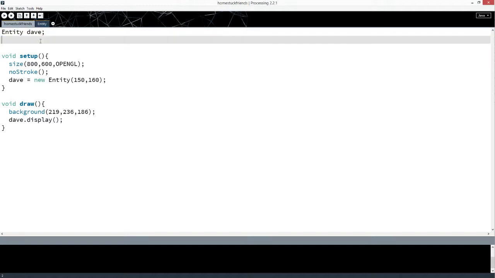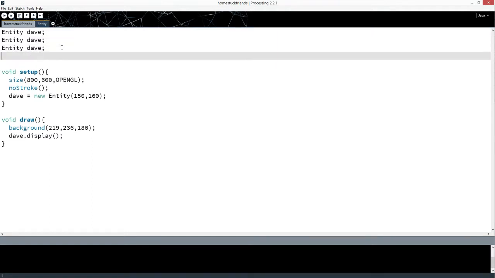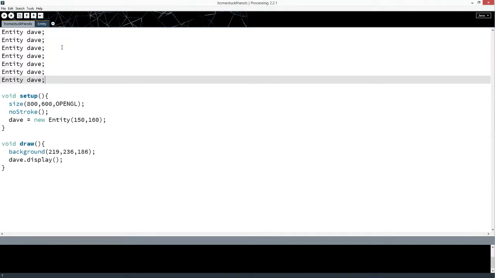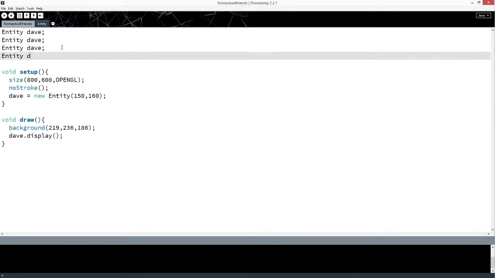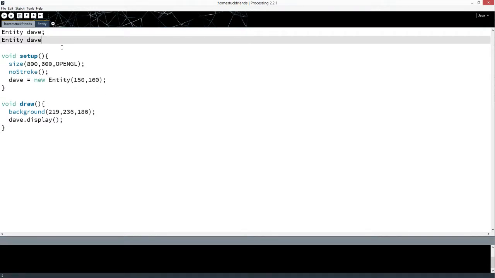Otherwise, if we couldn't use an array or some other type of mass storage thing like a list or a vector, vector is a C++ thing, they're called array lists in Processing, but we won't use that right now, you would have to copy paste Dave hundreds and hundreds of times, and then name each one differently, and we don't want to do that.